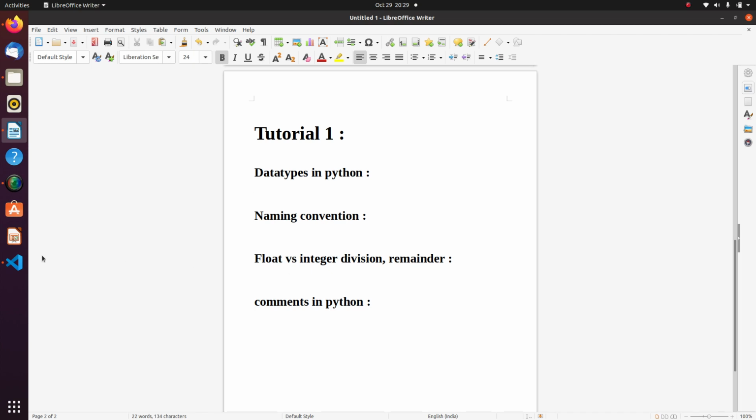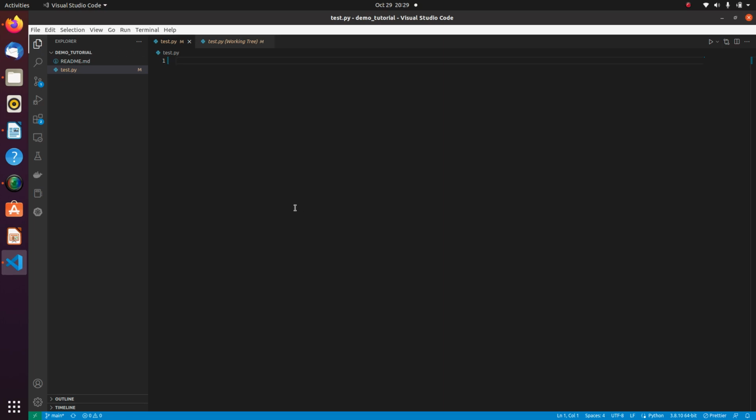So let me quickly move to my Visual Studio Code. If you have gone through my previous video, I have explained how you can set up your Visual Studio Code. I will quickly go through this tab, the Explorer tab, where I can see all the files. Here I will add a new file and name it my_first_python_video_1.py, press enter, and it will be created and opened in a new tab.